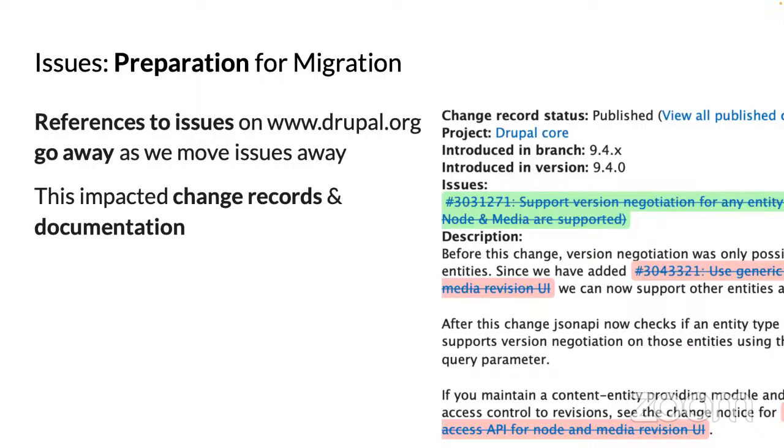Or TBD? Yeah, so case by case, some of those references to issues on Drupal.org will just go away, and we're not replacing the functionality. Places like change records, it's important to keep that functionality, so we have to build a new integration with GitLab,